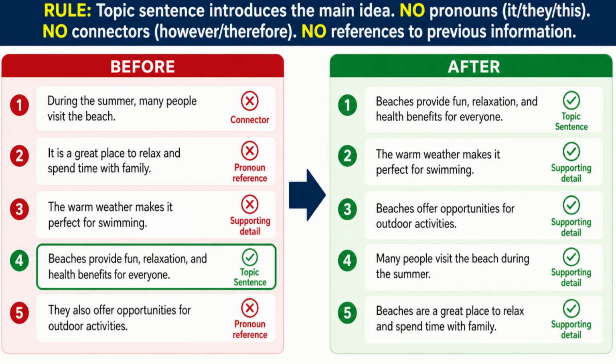Here is the PTE Mantra rule. The topic sentence is a sentence that introduces the subject without referencing anything before it. Example: the Industrial Revolution transformed European society. This is a topic sentence. It introduces a subject. No pronouns referring to a previous sentence. No connectors. This must be first.